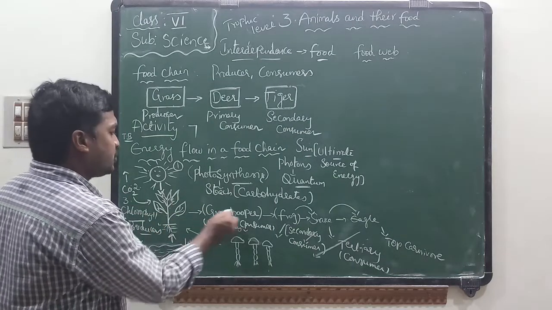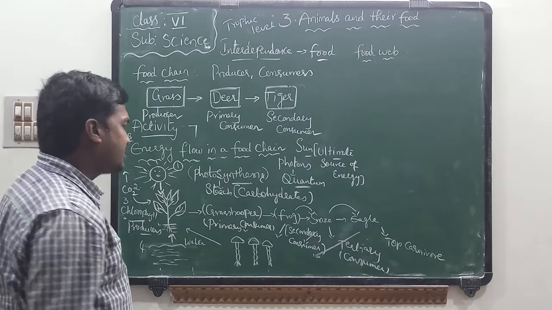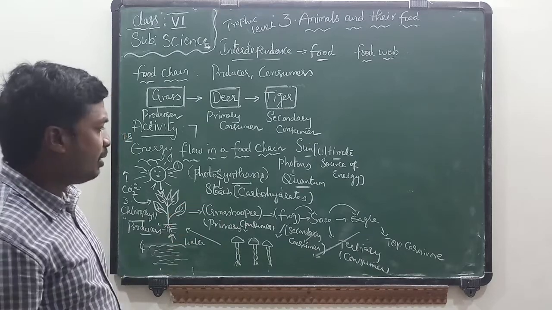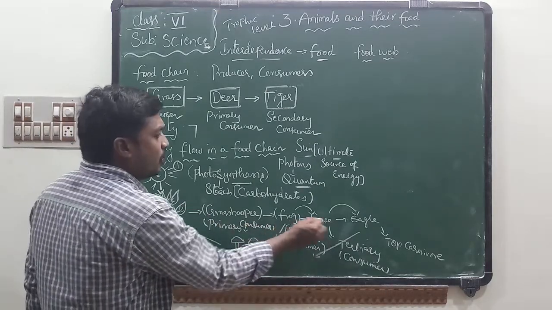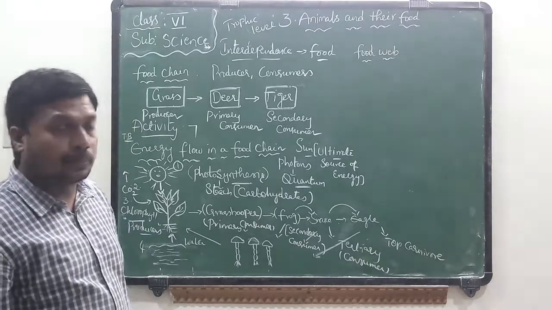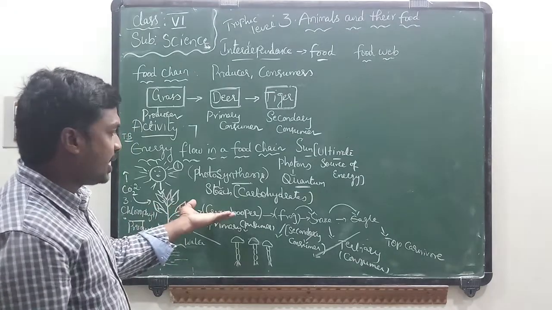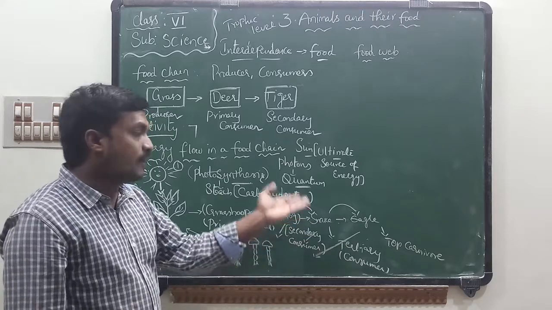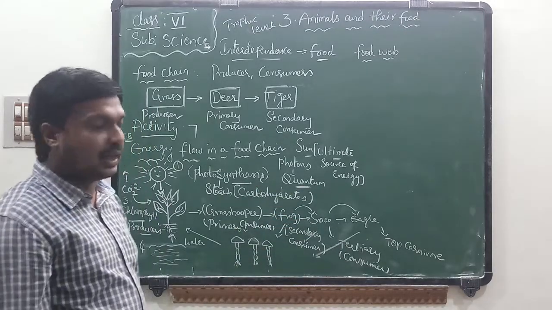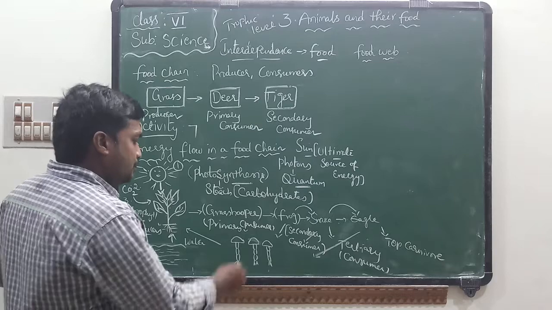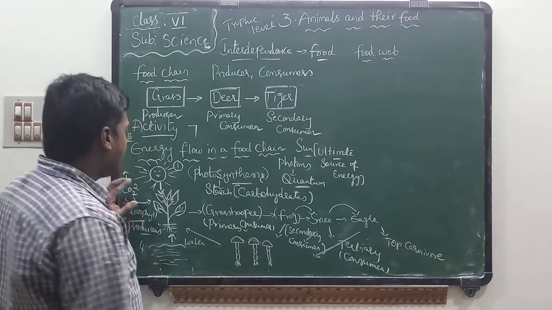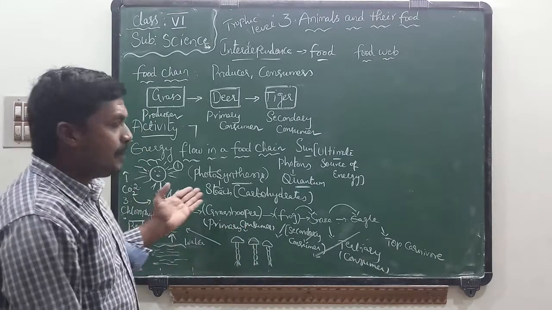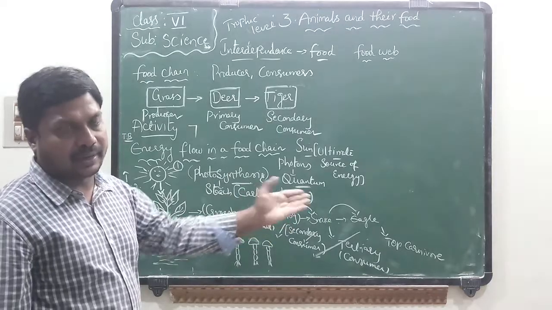If you observe this food chain, each level is known as trophic level, and the arrow in between trophic levels indicates the feeder position. Here first feeder is grasshopper, second feeder is frog, third feeder is snake, and the last feeder is eagle. And in this food chain we can find producer, primary consumer, secondary consumer, tertiary consumer, top carnivores.